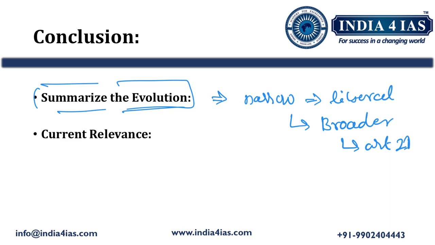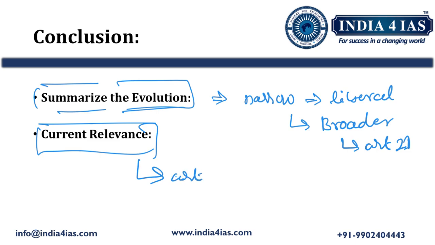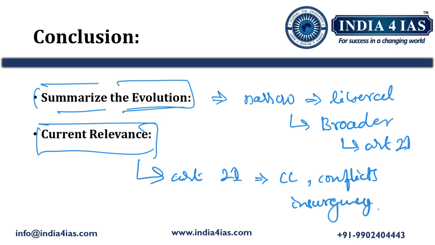So this we can write as a conclusion, or else we can address the current relevance of Article 21 in the era of globalization, climate change, conflicts, insurgency, and forced migration. We have to highlight the importance of Article 21.